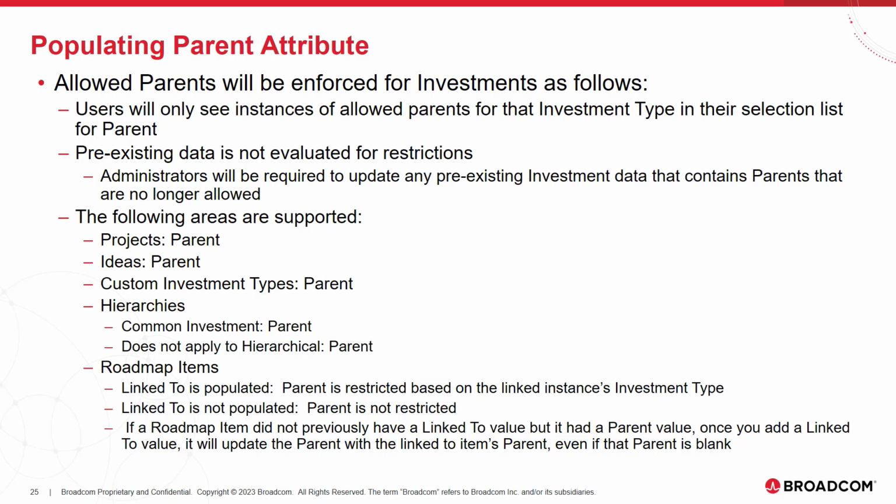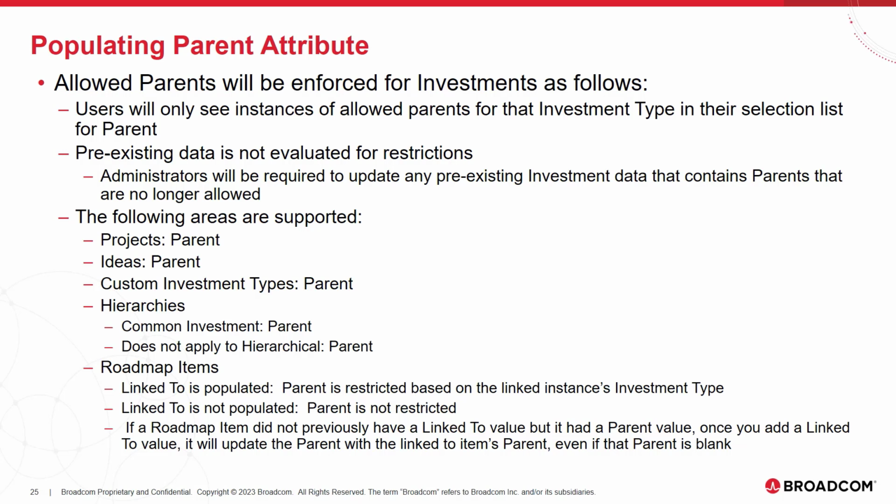Roadmaps work a little differently because roadmap items can be linked to another investment, or they may not be linked to any investment. If you have a roadmap item and the link to is populated, then its parent is restricted based on the investment type of the linked instance.